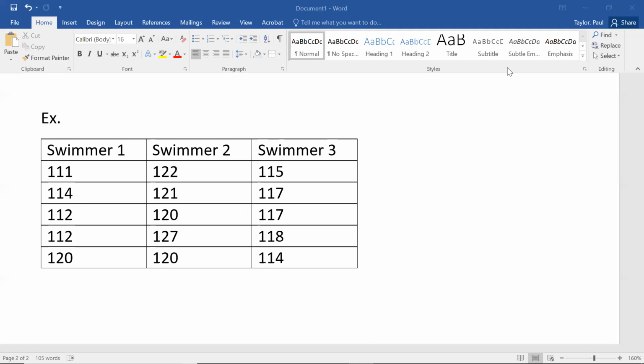Okay, so here's our second ANOVA example. In this one, I'm going to imagine that we're comparing three swimmers and we want to choose which one is the fastest, like maybe to be our representative in a competition or the fourth member of a relay team or something like that.